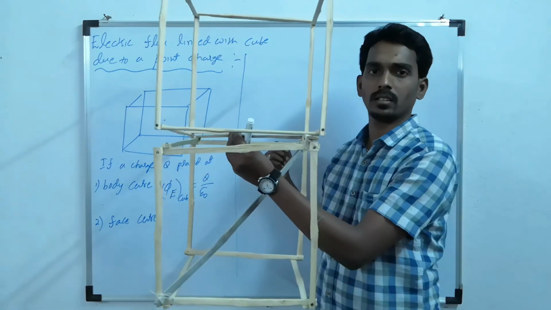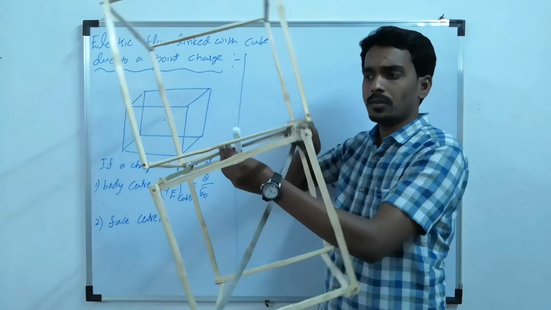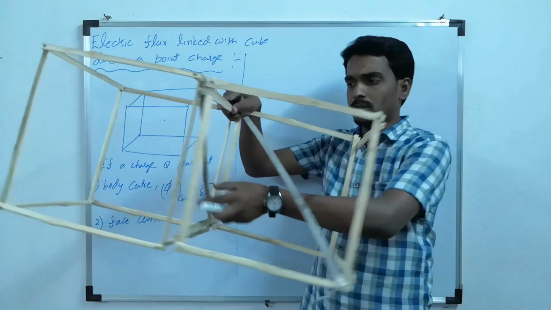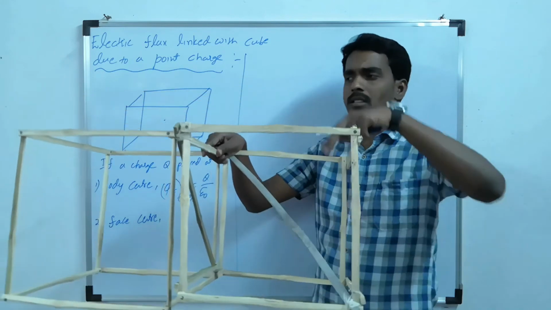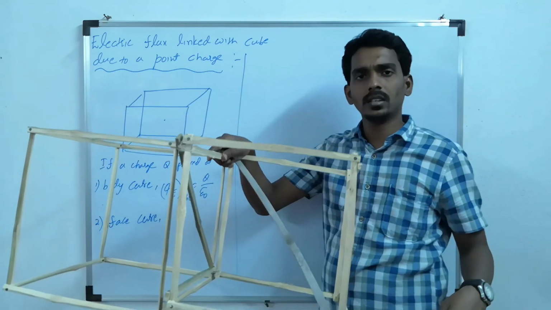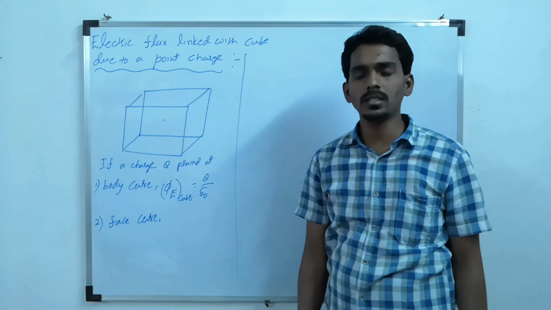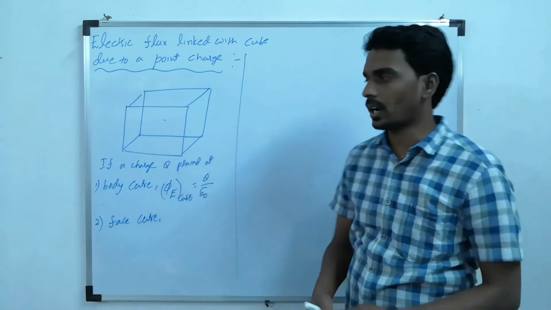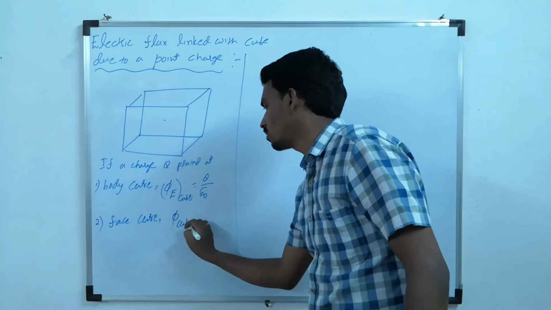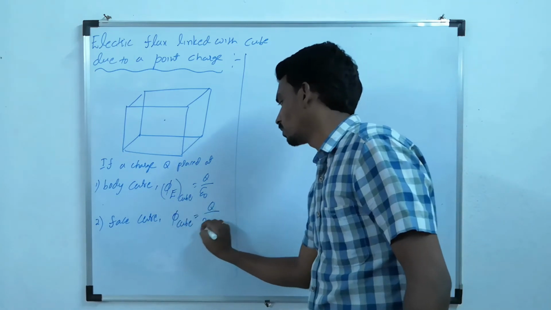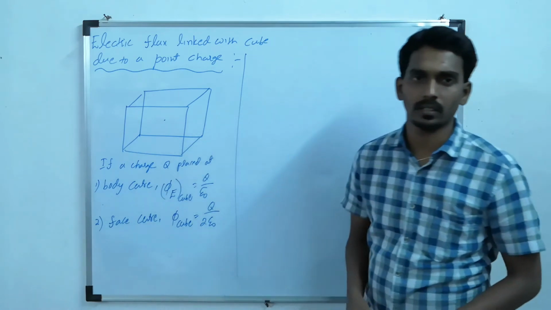Q by epsilon naught. So for these two cubes, the total flux is Q by epsilon naught. Then what is the flux for each one? For each one, the flux is Q by 2 epsilon naught, half. So the flux linked with each cube will become Q by 2 epsilon naught.